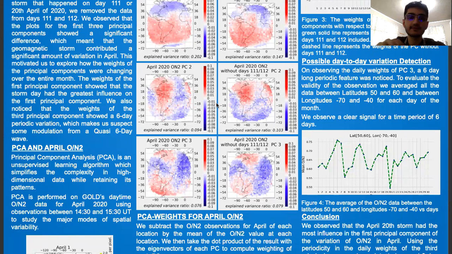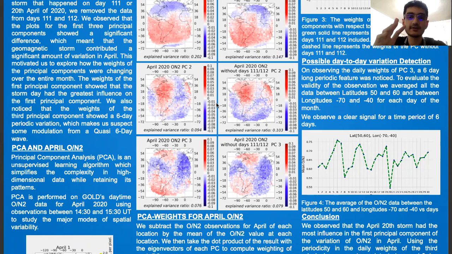This is because the second and third principal components are influenced by local time variation, and the storm is concentrated at very high latitudes. So there's not much effect on the local time variations in the data we are looking at from the storm.